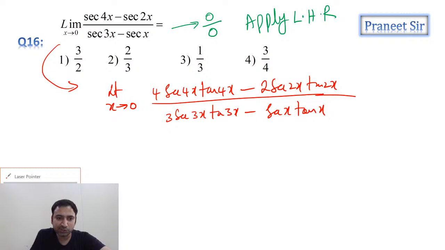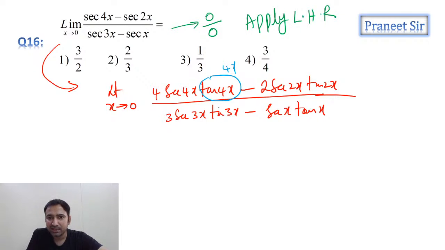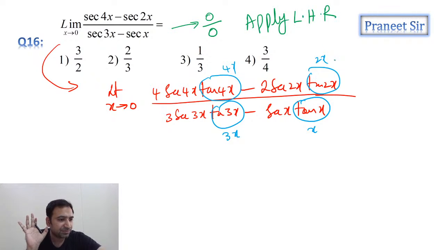So now guys tell me, when x is tending to 0, tan 4x can I replace with 4x, tan 3x can I replace with 3x, tan x can I replace with x, tan 2x can I replace with 2x? Can I do that? If I do that, is x getting cancelled or not? Everywhere x is getting cancelled or not guys? So finally what I am getting,